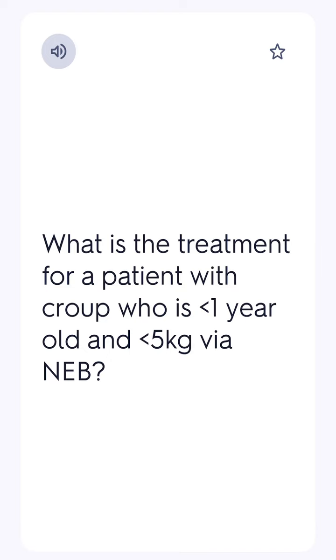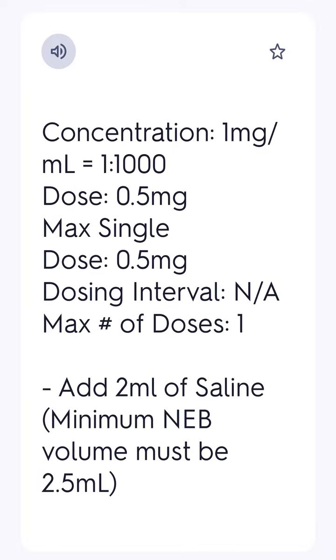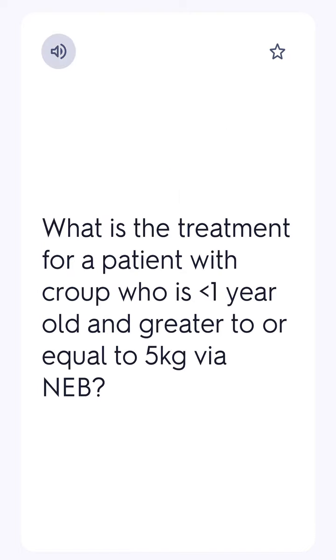What is the treatment for a patient with croup who is less than 1 year old and less than 5 kilograms via NEB? Concentration, 1 mg per milliliter equals 1,000 dose. 0.5 mg max single dose, 0.5 mg. Dosing interval, N/A. Max number of doses, 1. Add 2 milliliters of saline. What is